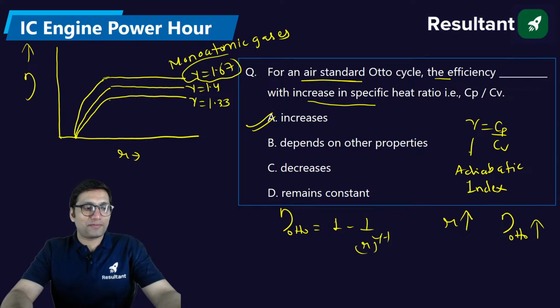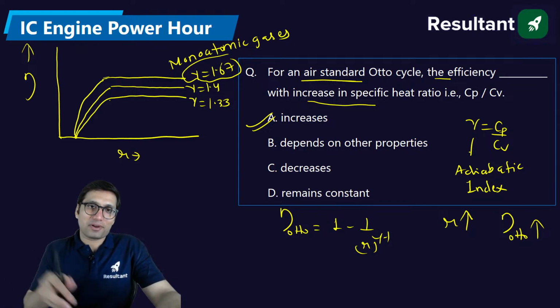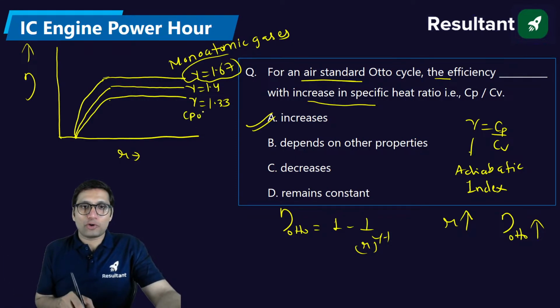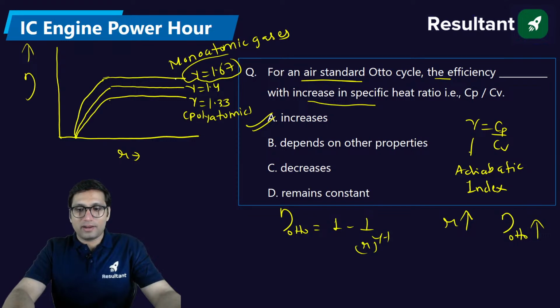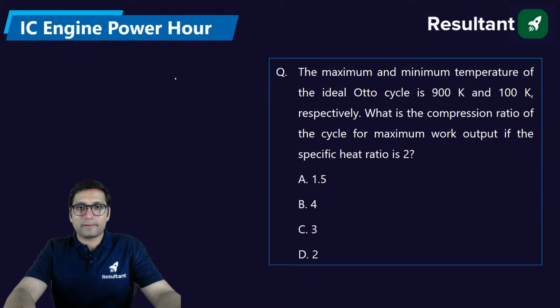Monatomic gases, you will find more efficiency, and for polyatomic gases, you will find the least efficiency for Otto cycle, and diatomic will definitely lie between the monatomic and polyatomic. Next question. The maximum and minimum temperature of the ideal Otto cycle is 900 and 100 Kelvin.